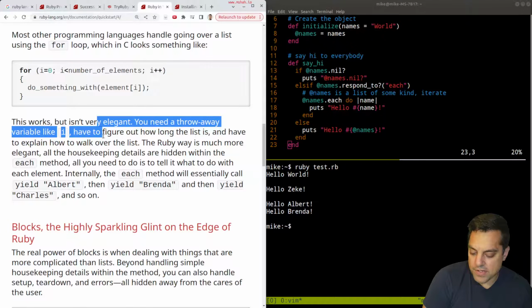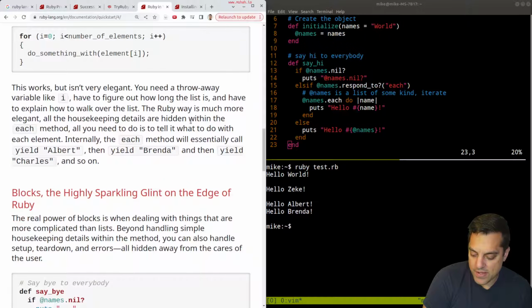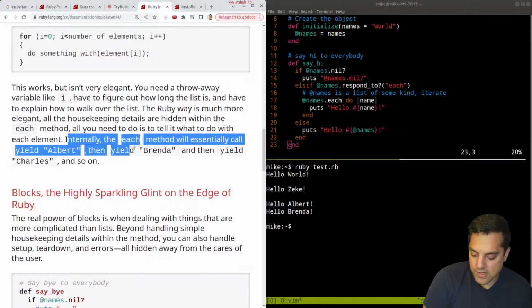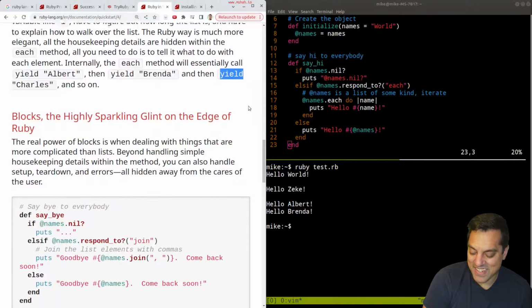But yeah, they're arguing it doesn't look as elegant. You have this throwaway variable. That's true. I mean, you're intentional here about what you're iterating against, and you could probably have a break condition if you want to break. Okay, and they're arguing it's more elegant here. Okay, interesting. Internally, each method will essentially call yield on each of these. Oh, interesting. Are there coroutines or something in Ruby? We'll have to take a look at that.